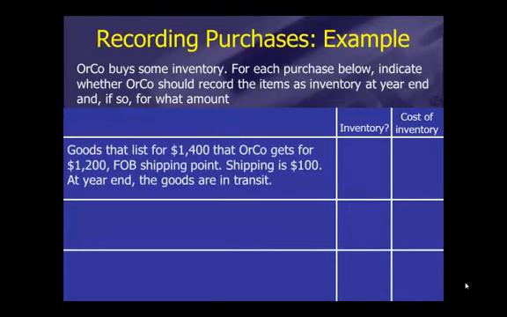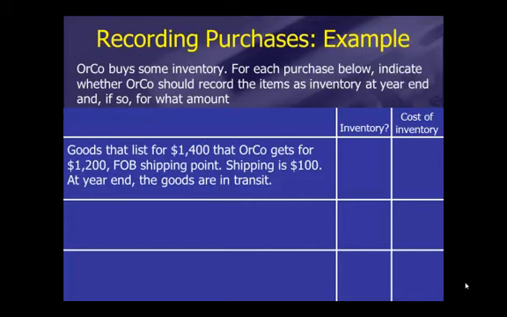Let's say that there are goods that list for $1,400 that Orco gets for $1,200 under the terms FOB shipping point. Shipping is $100, and at year end the goods are in transit. So they're somewhere being transported from the seller's point to the buyer. But under the terms FOB shipping point, title passes to the buyer.